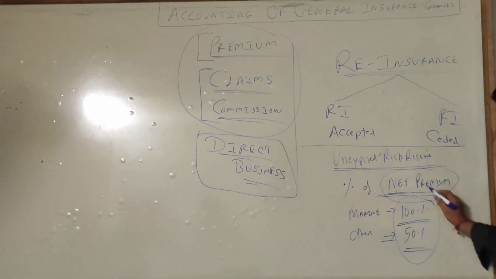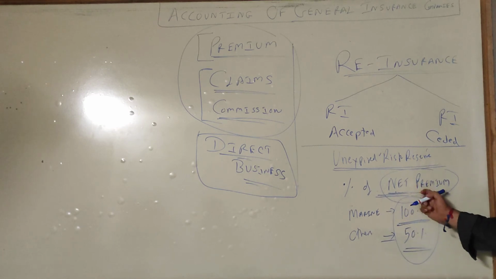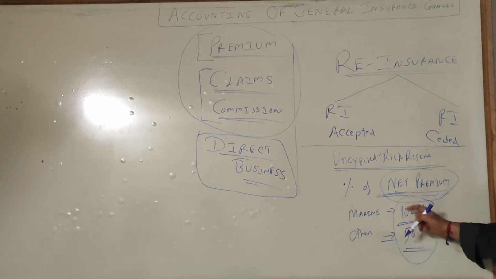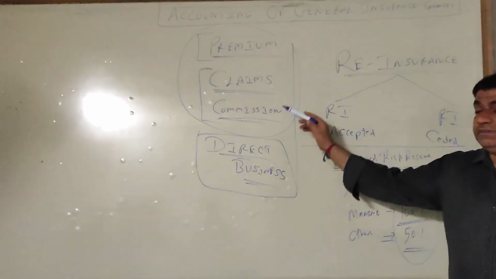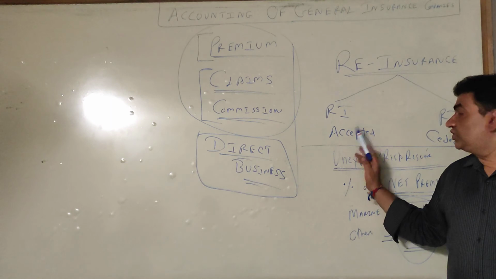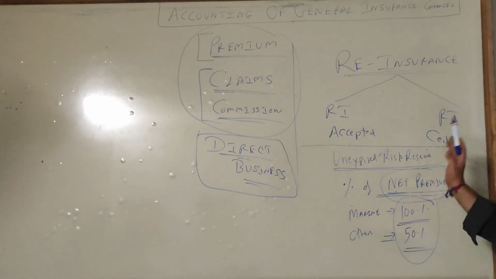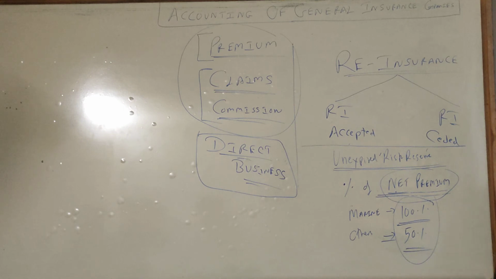So two slabs, 100% for marine business and 50% for others. 100% or 50% of what? Net premium. And net premium means, again I repeat, premium on direct business plus premium on reinsurance accepted minus premium on reinsurance ceded. Clear guys?